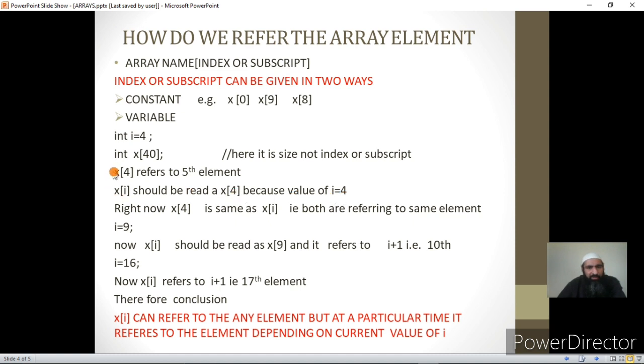Now I am referring to the element by giving the index or subscript as a variable. I am not giving it as a constant. As I told you, there are two ways of giving the index. One is by giving it as a constant, and the second is by giving it as a variable. We are discussing now how we give the index as a variable. Now, if I is my index, I should know the value of I. Then only can I know which element I am referring to.